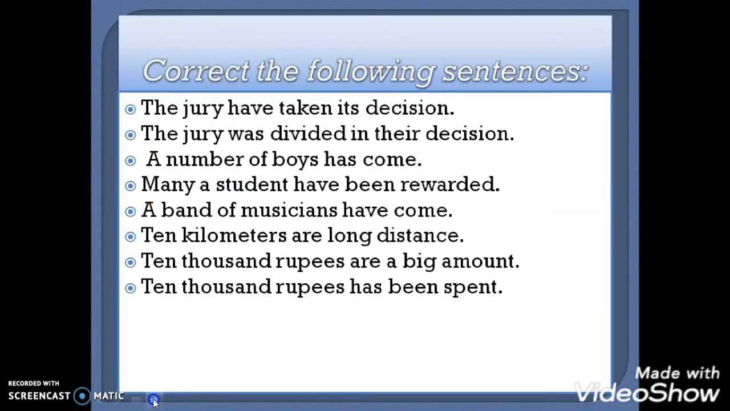Now there is an exercise. Please read these sentences, pause the video here and try to correct these sentences.